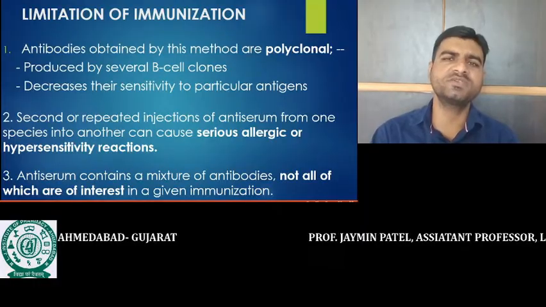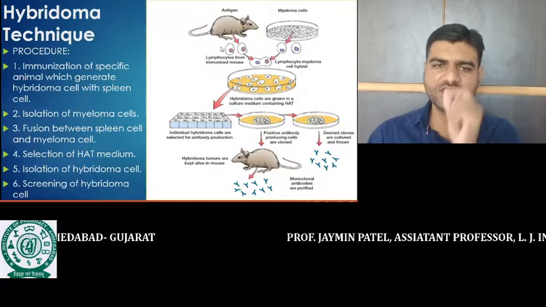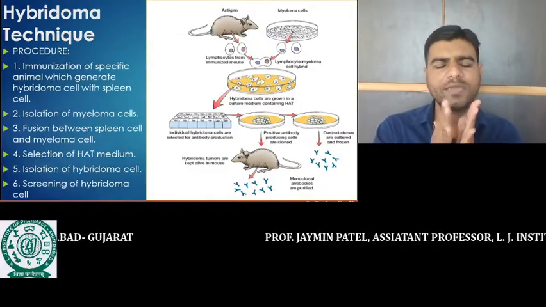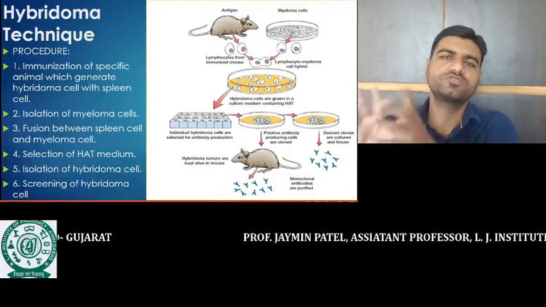Artificial immunization means that we prepare the monoclonal antibody. The next technique is the hybridoma technique. Now, what is the hybridoma technique? This hybridoma technique is also called the monoclonal antibody production process.